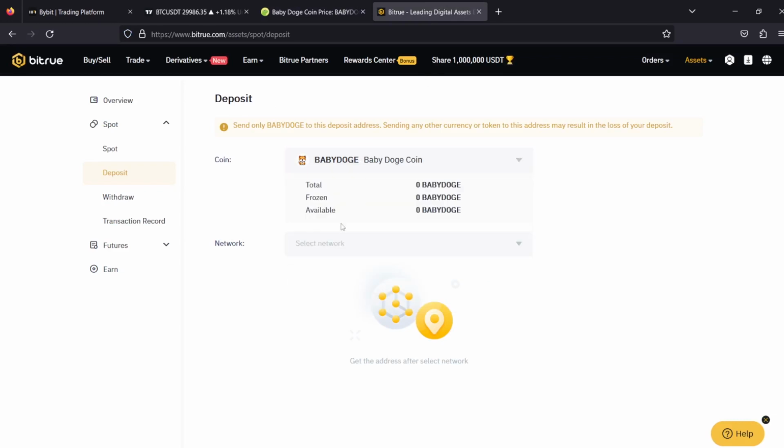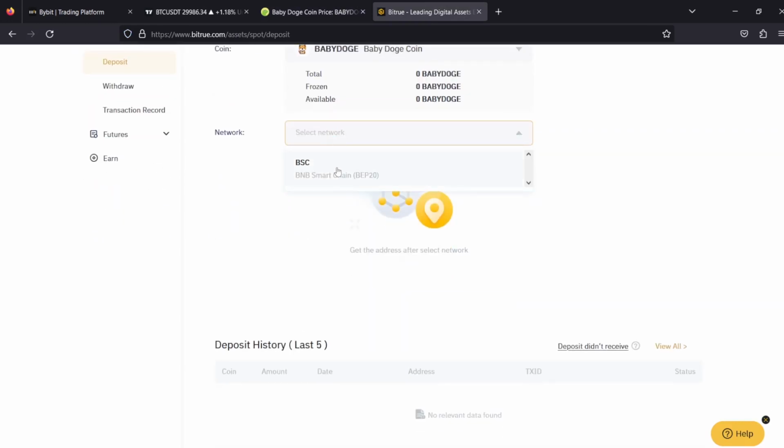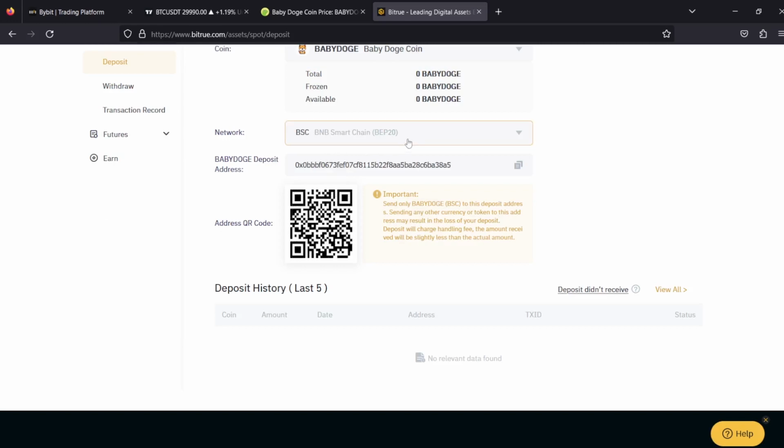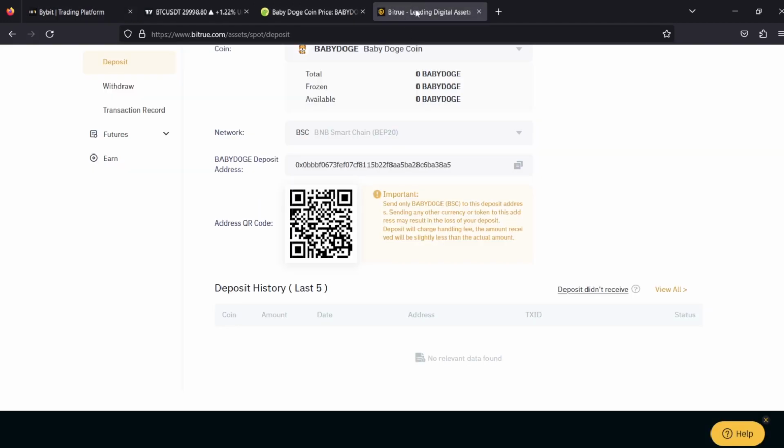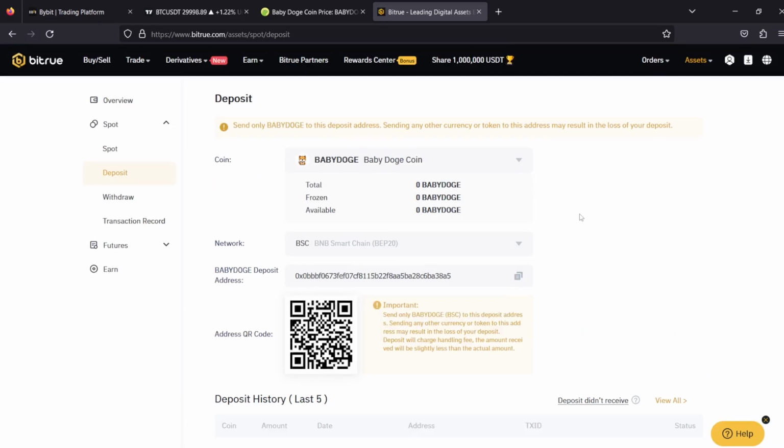And here's Baby Doge right here. You select network. If you click network right here, you can see that it's supporting BEP20, which is this network right here. So you're only going to pay $1 for the transaction fee, and it's only supporting BEP20, which is the Binance Smart Chain network. Right now there's no problem, and you're going to receive it after 5 confirmations and all that good stuff. It's going to be very fast and very quick. And this is the reason why we recommend everyone to use Heavy Crypto Arbitrage Scanner, because it only scans for legit and promising arbitrage opportunities.